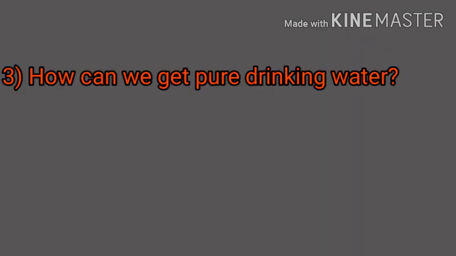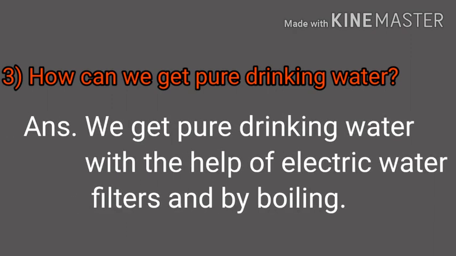Third, how can we get pure drinking water? There are also many ways. Okay, from that you should mention some. That is the answer: we get pure drinking water with the help of electric water filters as well as by using a purifier and by boiling it. This is the answer to this question. You should also write in your own sentences how you are doing these things at your home, that you have to write by your own.